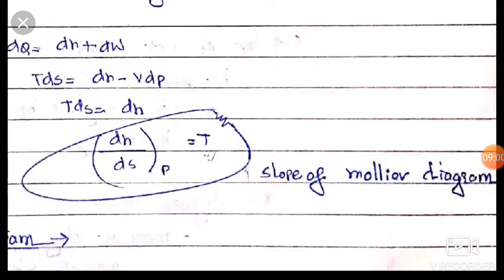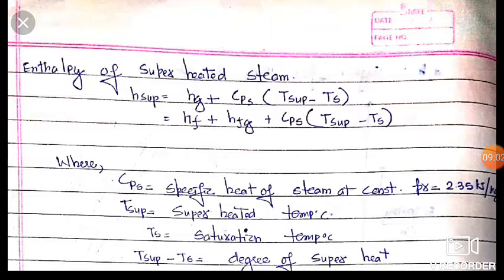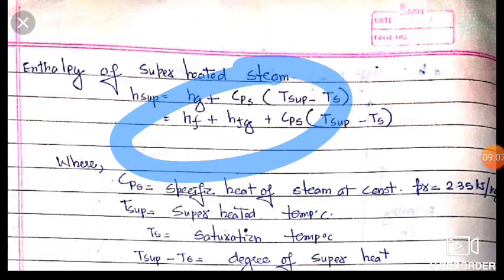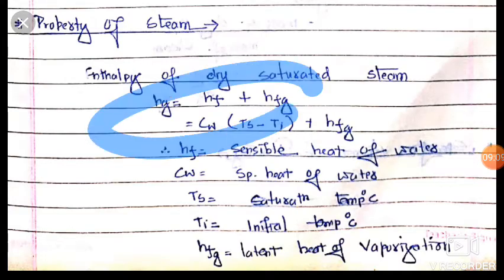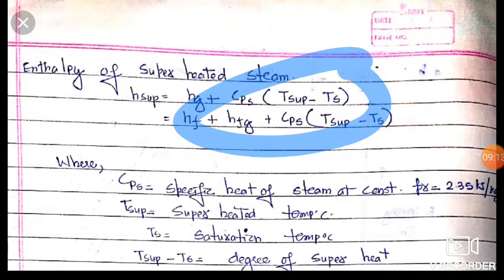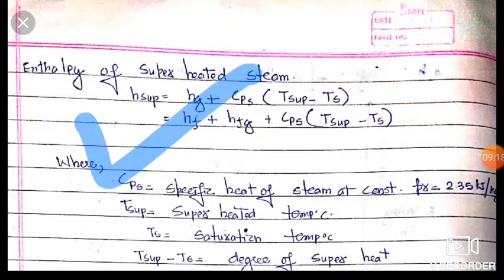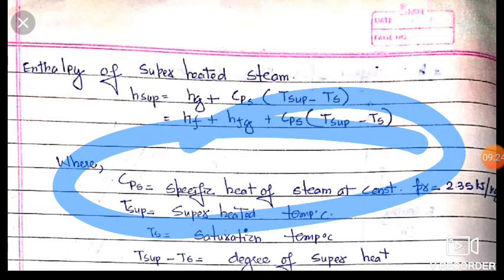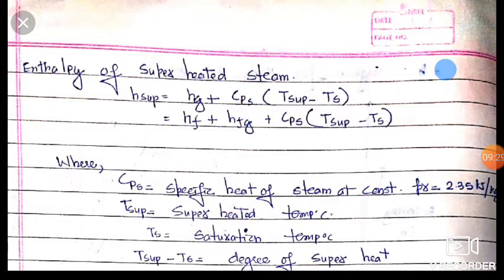So friends, we will find that Hg is equal to Hf plus Hfg. We have already derived this here. Okay friends, and then our Cps in bracket (T superheated minus Ts). Friends, here Cps is equal to the specific heat of steam at constant pressure. Okay friends, its value for our steam is 2.35 kilojoule per kg. Friends, keep it in mind, it is useful in the numericals.